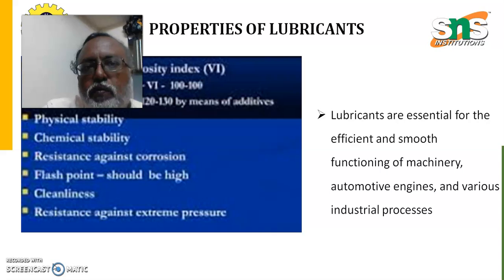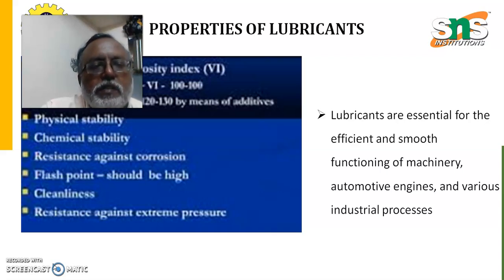Now we are going to have the properties of lubricants. Lubricants are essential for the efficient and smooth functioning of machinery, automotive engines and various industrial processes with the following properties. The first one is the viscosity. Based on the viscosity, the lubrication works. It will reduce the friction, heat as well as wear. High viscosity index is required.